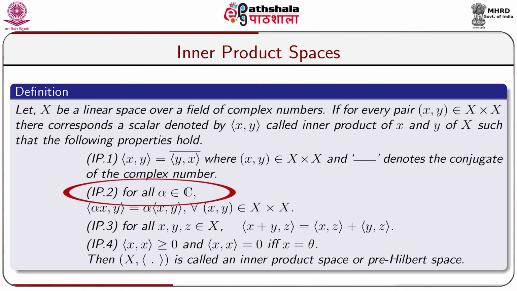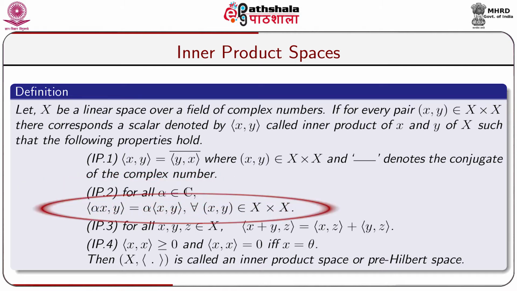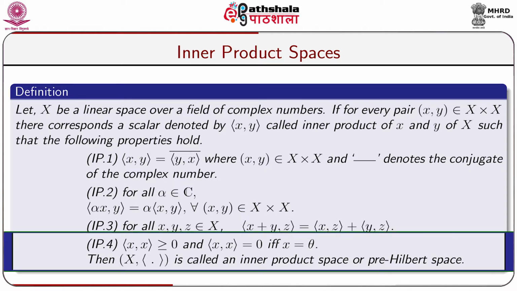Second axiom, IP2: for all alpha belonging to C, (alpha x, y) equals alpha times (x, y) for all x, y belonging to X cross X. Third axiom, IP3: for all x, y, z belonging to X, (x plus y, z) equals (x, z) plus (y, z). Number 4, IP4: (x, x) is greater than or equal to 0, and (x, x) equals 0 if and only if x equals theta.